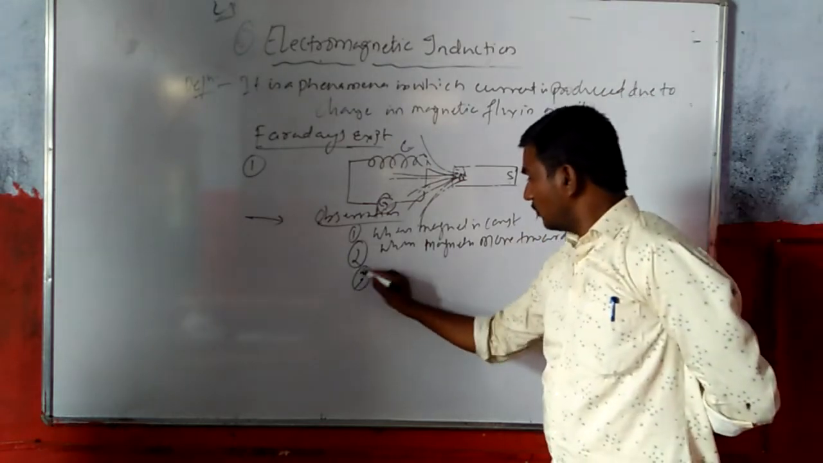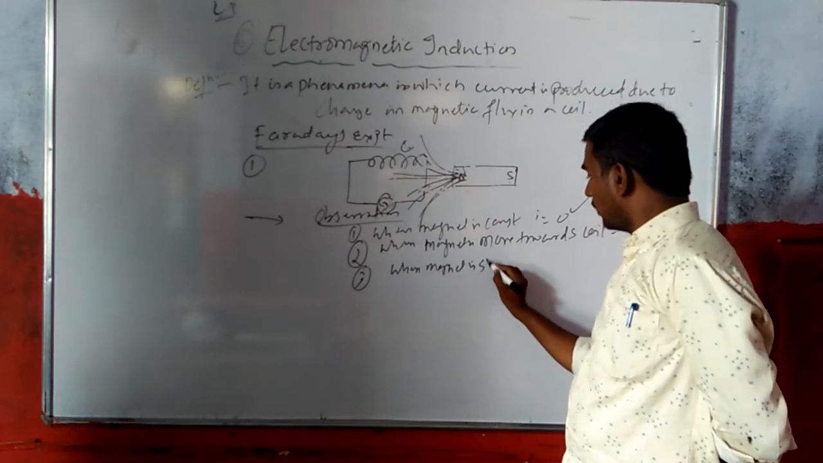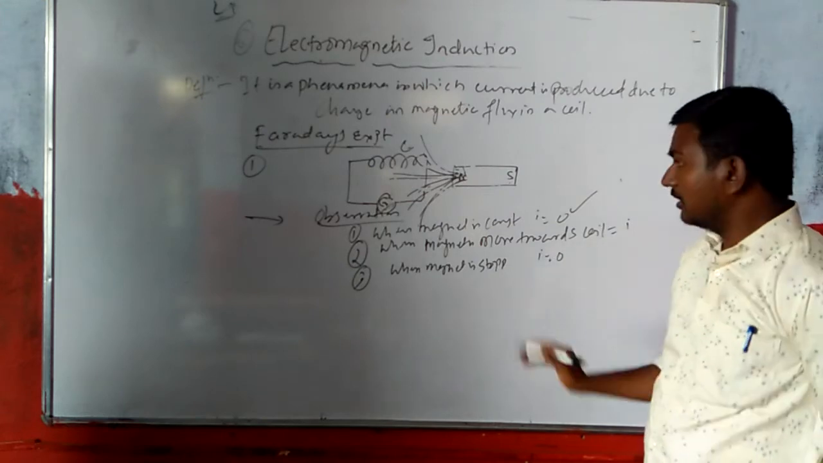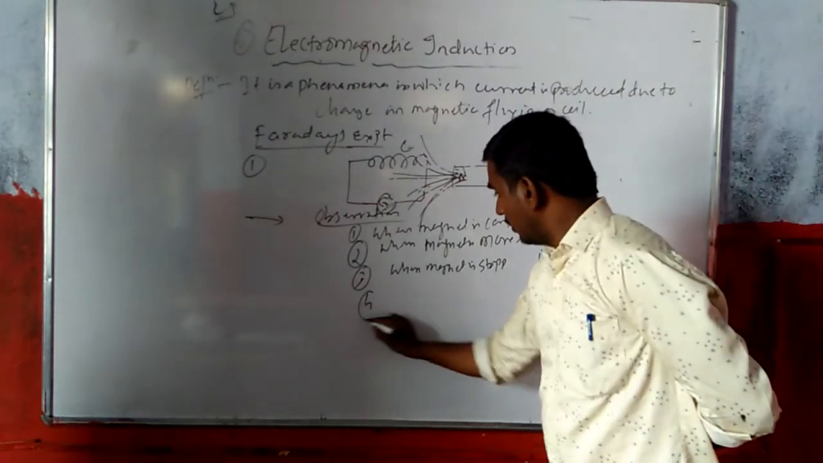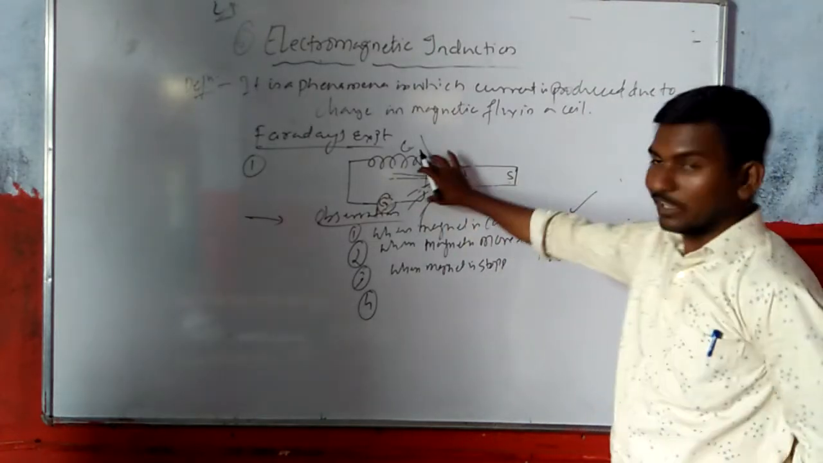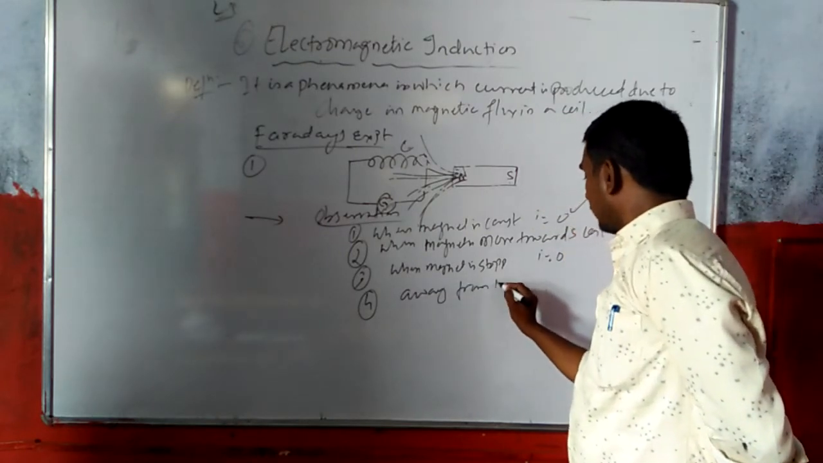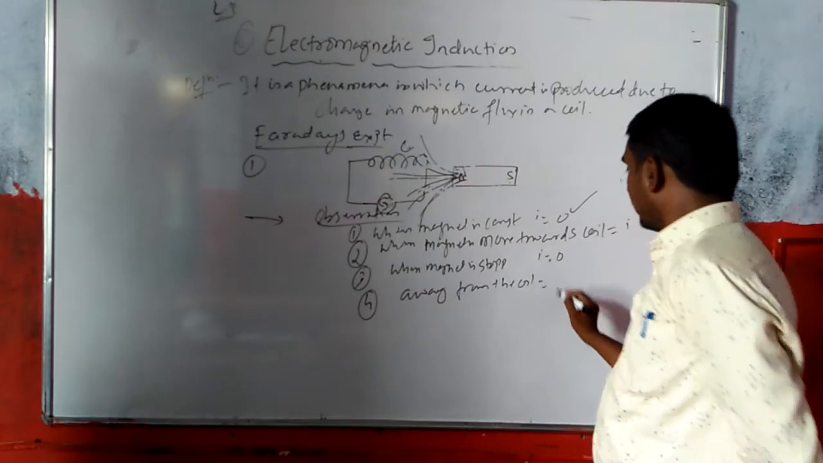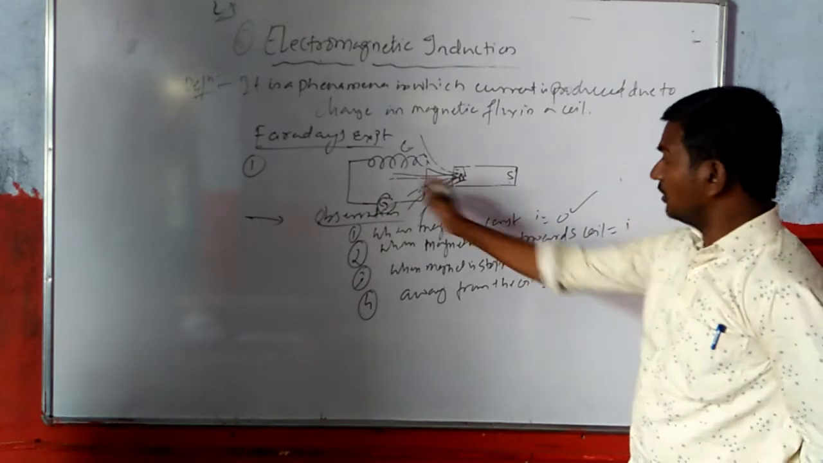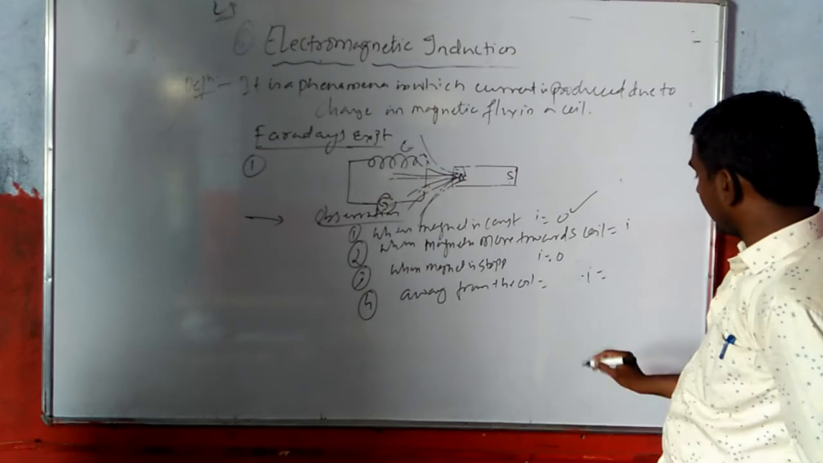Okay. So third, when the magnet is stopped, what happens there because of stopping? I is 0. Okay, there is no current. So fourth observation, when the magnet is moving away from the coil, therefore I will be minus. So current will be in the reverse direction, minus I.